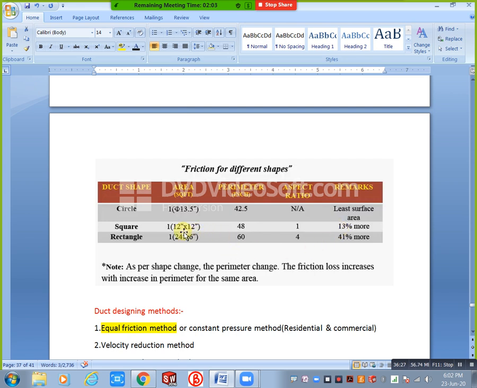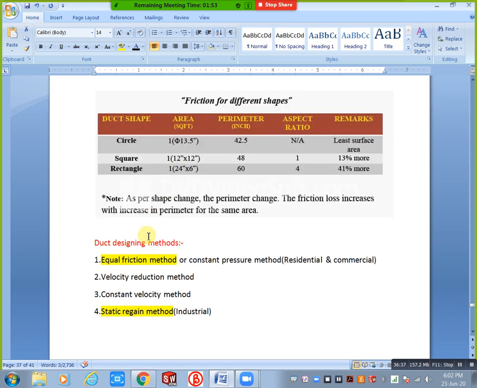See, here we have a note: as the shape changes, the perimeter changes, and the friction loss increases with increase in perimeter for the same area. Already we discussed this point. Okay, now is this concept clear? Are there any doubts in this concept?